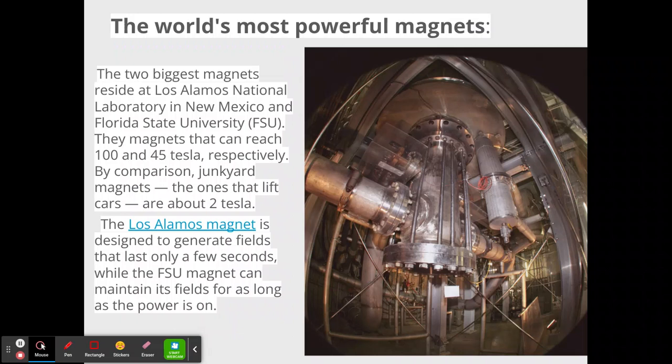All right, so this is pretty cool, the world's most powerful magnets. The two biggest magnets reside at Los Alamos National Laboratory in New Mexico and Florida State University. The magnets can reach 145 Tesla, respectively. By comparison, junkyard magnets, the ones that lift cars, are about 2 Tesla. Okay, so this is a super, super strong magnet. The Los Alamos magnet is designed to generate fields that last only a few seconds, while the Florida State can maintain its fields for as long as the power is on.